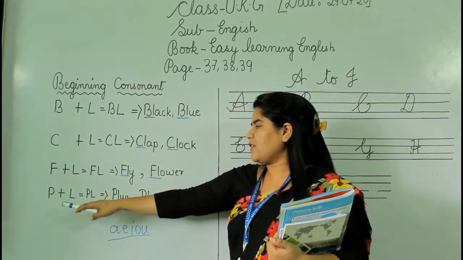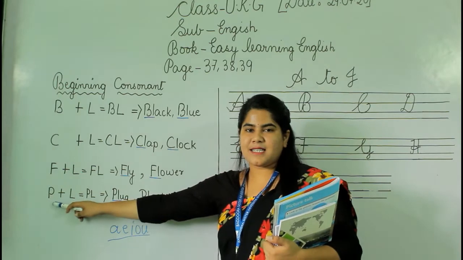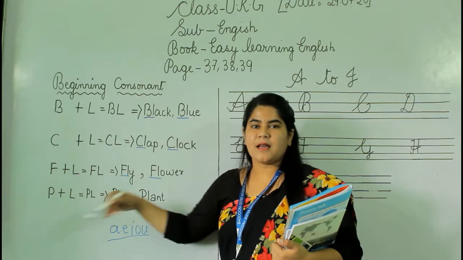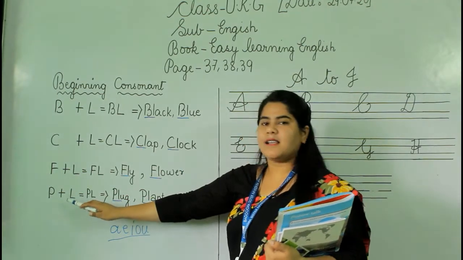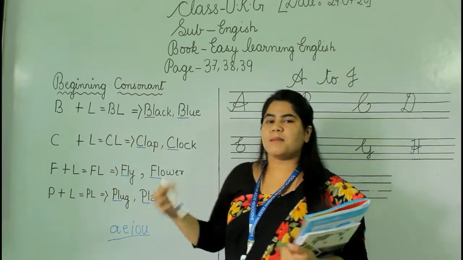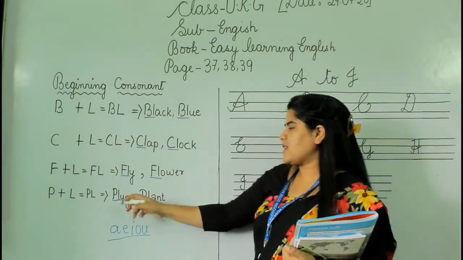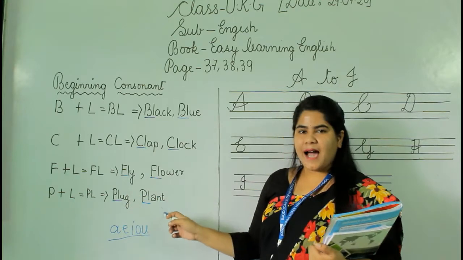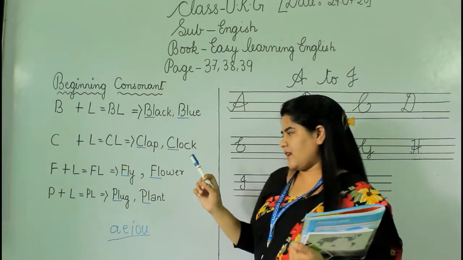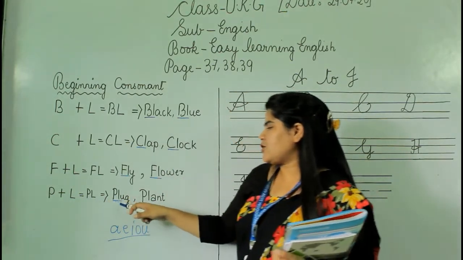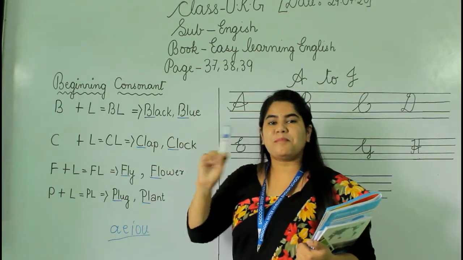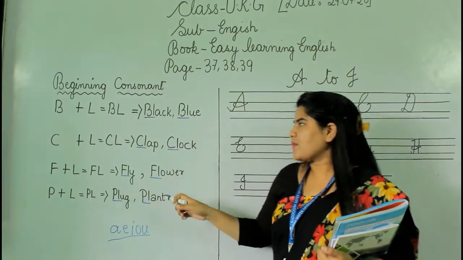Okay? Now in the fourth one, P. Which letter is this? P and again L. The phonic sound of P is p and L is l. So when we blend this together, it will be pronounced as pl, like in the words plug and plant. These are the beginning consonant letters, and when we have blended them together, we have got plug. P plus L equals plug, like in plug and plant.